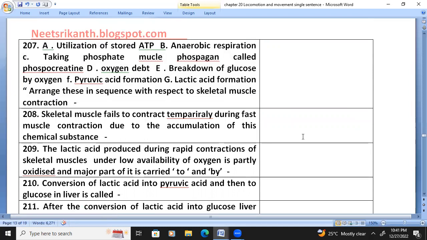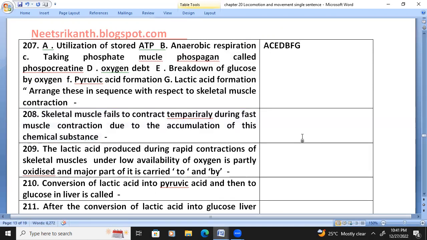A. Utilization of stored ATP. B. Anaerobic respiration. C. Transfer of phosphate from muscle phosphagen, called phosphocreatine. D. Oxygen debt. E. Breakdown of glucose by oxygen. F. Pyruvic acid formation. G. Lactic acid formation. Arrange these in sequence with respect to skeletal muscle contraction. A, C, E, D, B, F, G. This is the order.